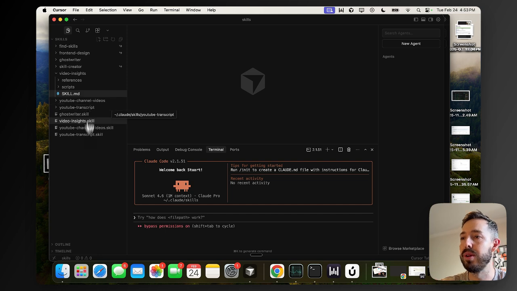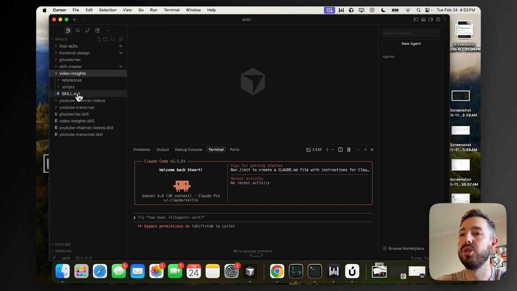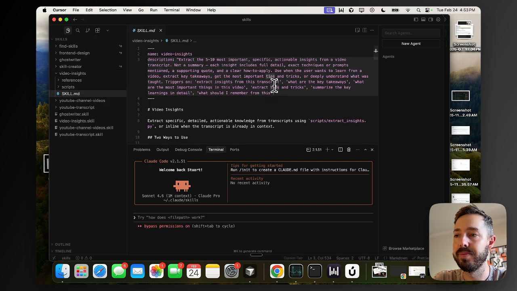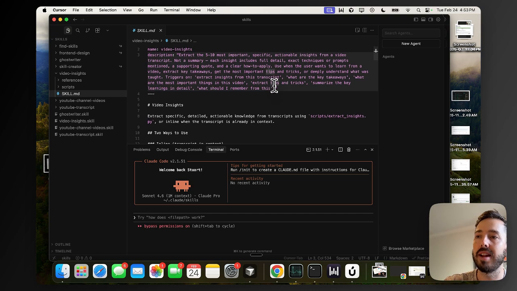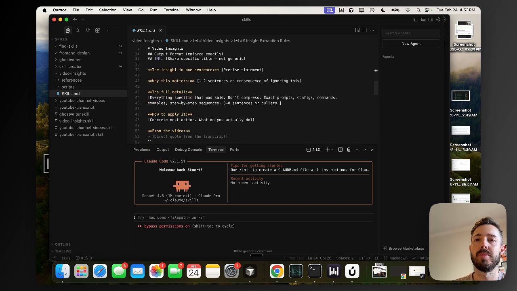So for example, we can see all the skills that I'm using or have created here. We can see the video insights, YouTube channel videos, and YouTube transcript. We can go in here and look at the skill that was created. So this is something that all happens inside of Claude Code. It names and creates the skill, writes any code related to it, and ultimately does it. So let's give it a try.